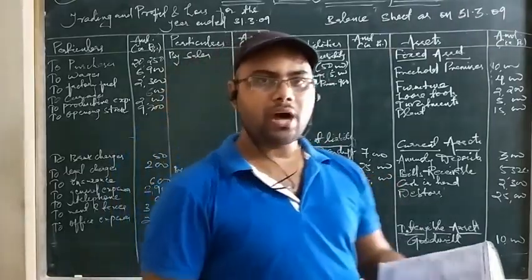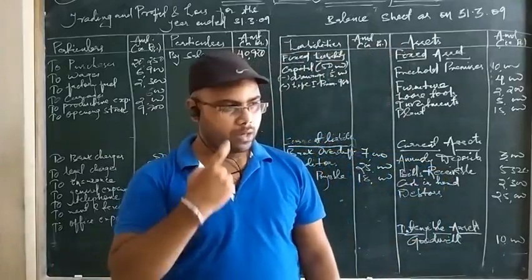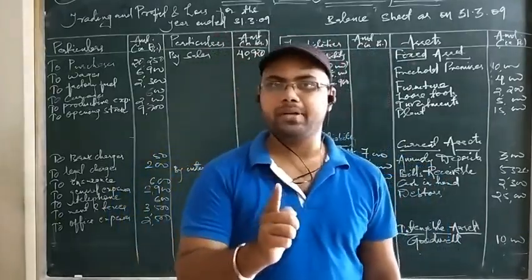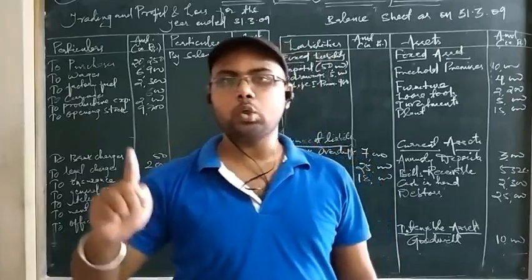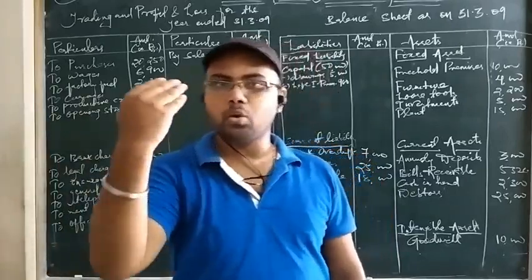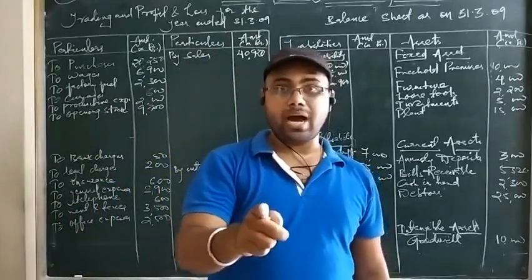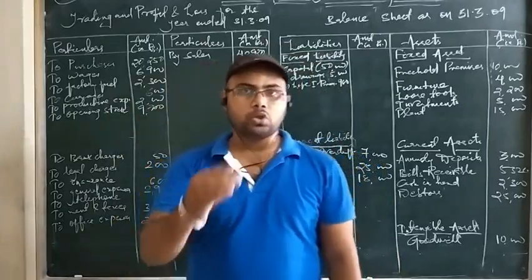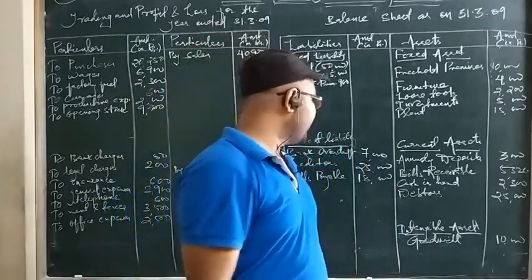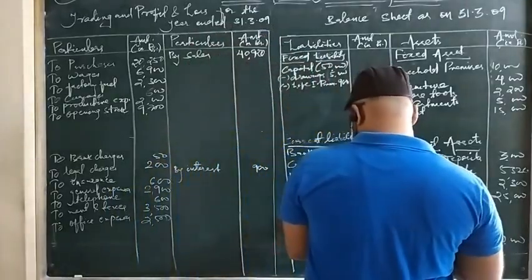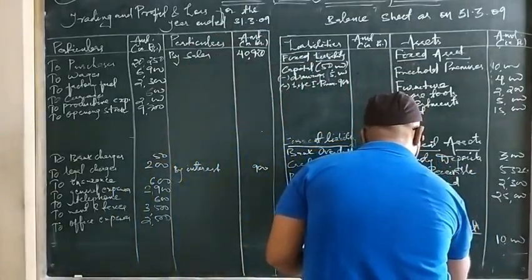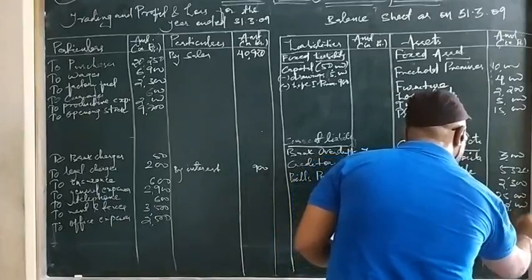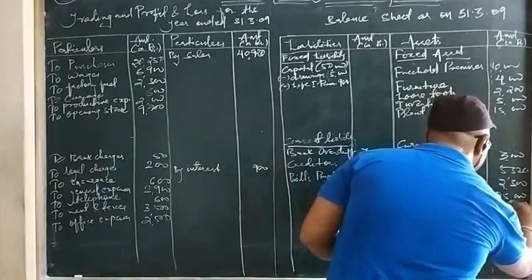Next is loans to staff. Loans to staff and loans from staff. Remember, you can't take loans from staff. When it is mentioned from, that means the business is taking a loan, that is a liability. Loan to means the business is giving a loan to a certain person, like loan to staff. That means you have provided a loan to your staff. So that is your asset because your staff will pay you interest on that loan and also pay back the loan amount within a stipulated period of time. So you are giving a loan, so it is an asset. You will take it as a current asset. So loan to staff is 2,000. If it were loan from, then it would be a current liability.